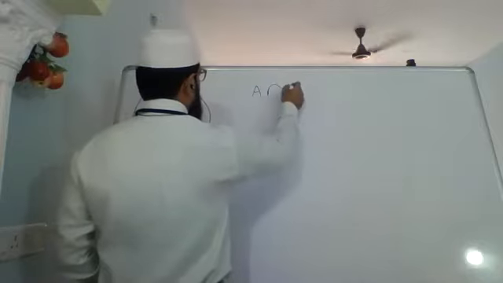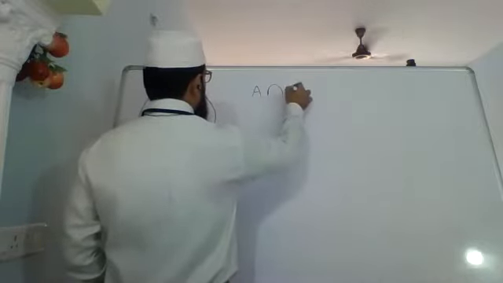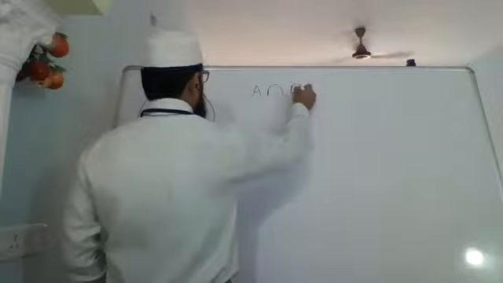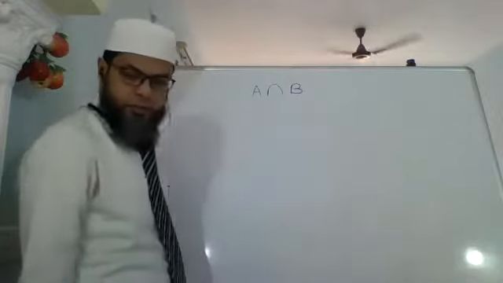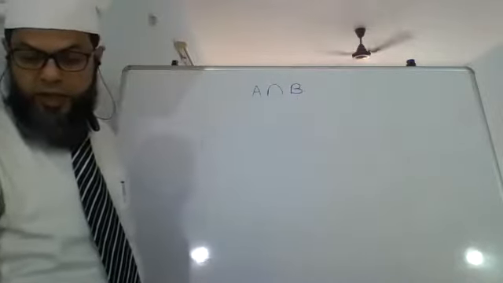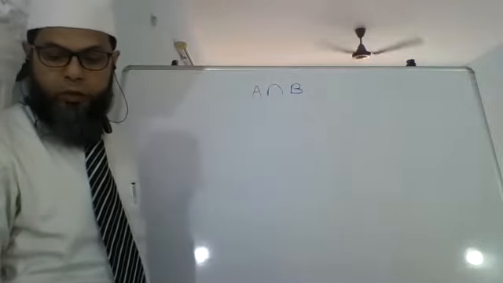A intersection B. It's like that inverted U. Now what is this?